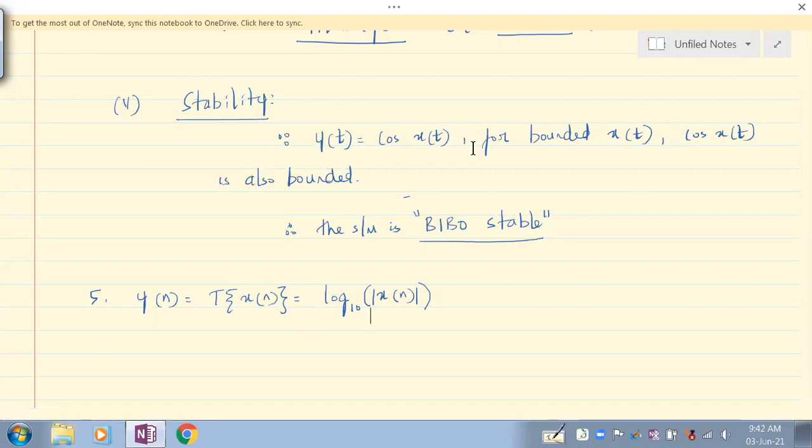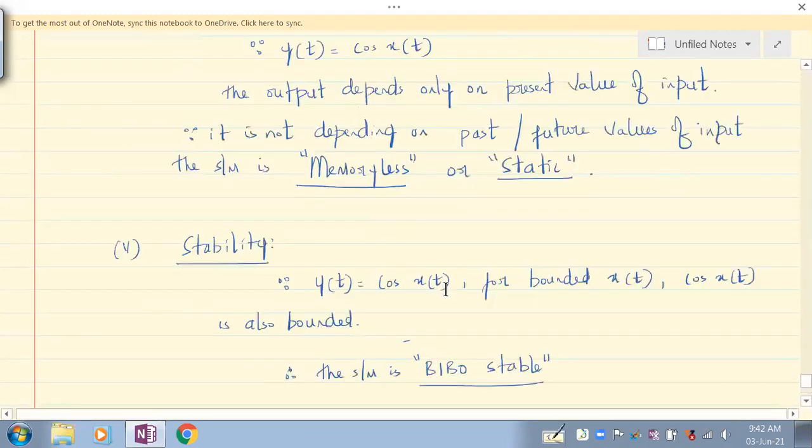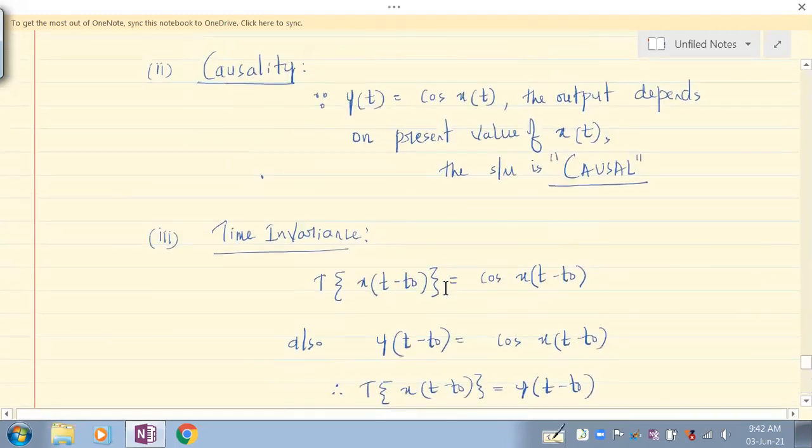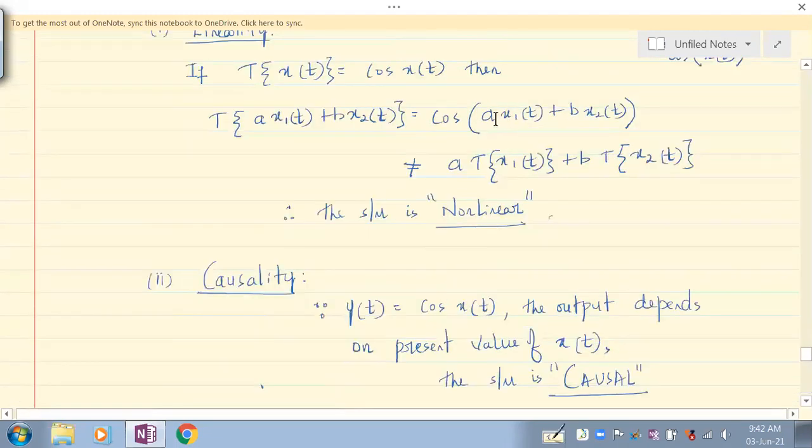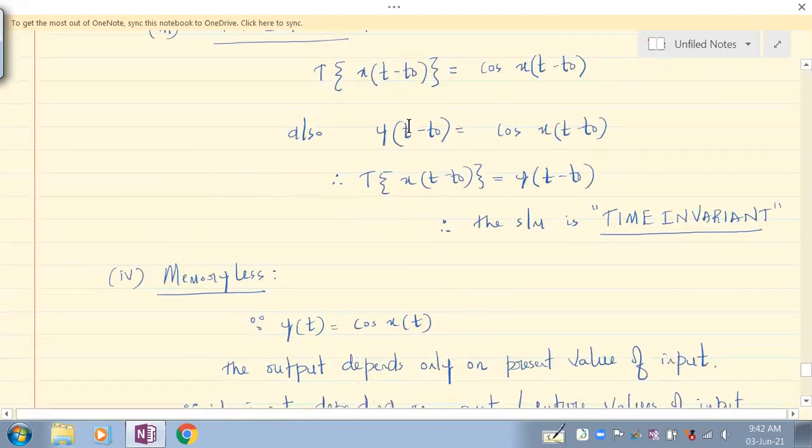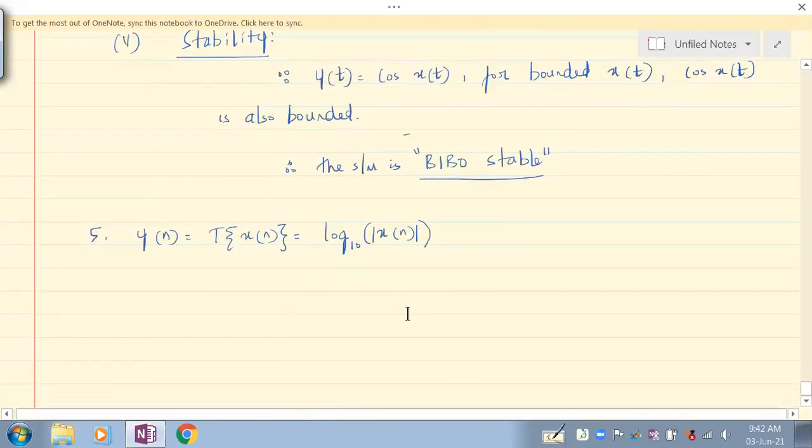Understand? Now, whether this is linear or not. How did we say this is linear or non-linear? Here, from cos x of t, if there is a scalar, we cannot take that scalar outside, right? So similarly here, we cannot take the scalars if we associate.